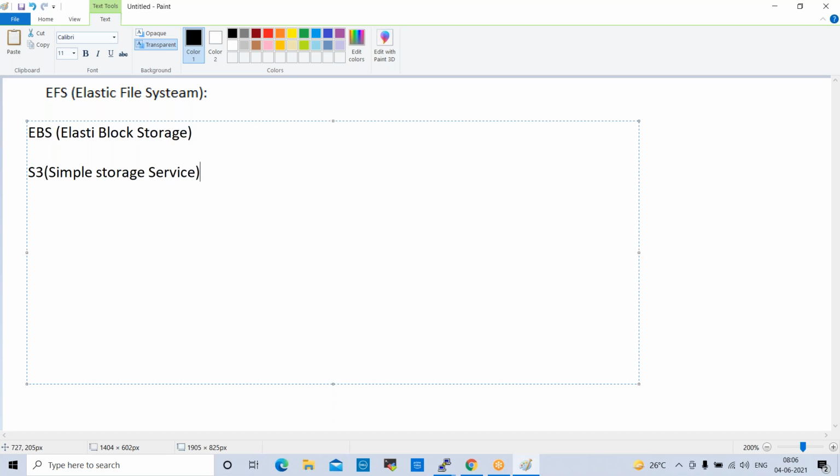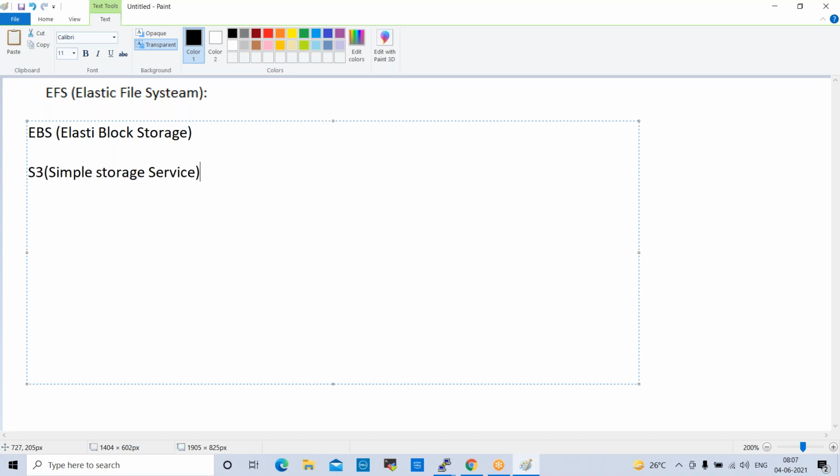We can compare it with Google Drive. This storage allows you to upload whatever data you want, and up to 5 GB it is free of cost. If you utilize beyond the limits, there would be pricing, right?